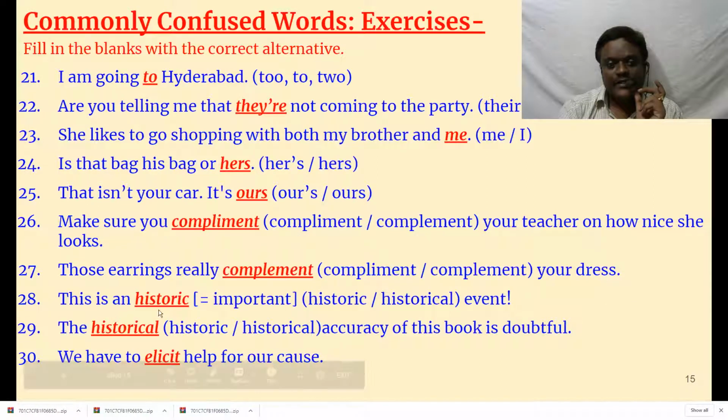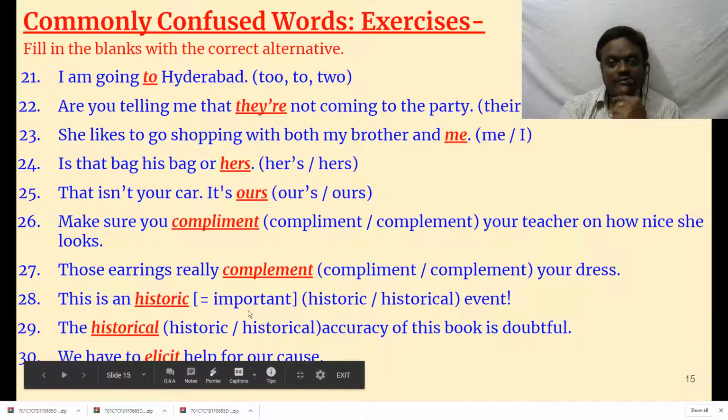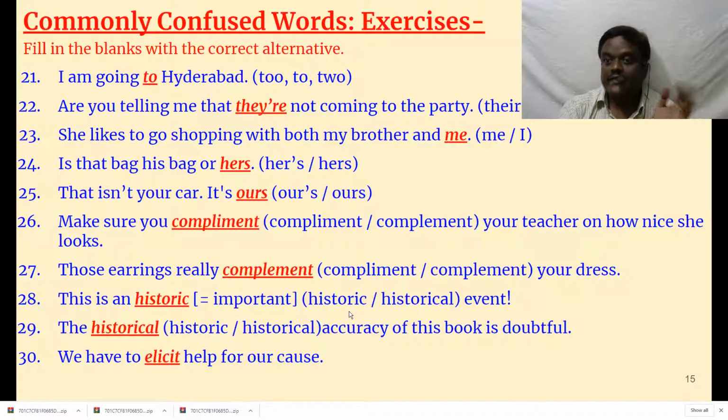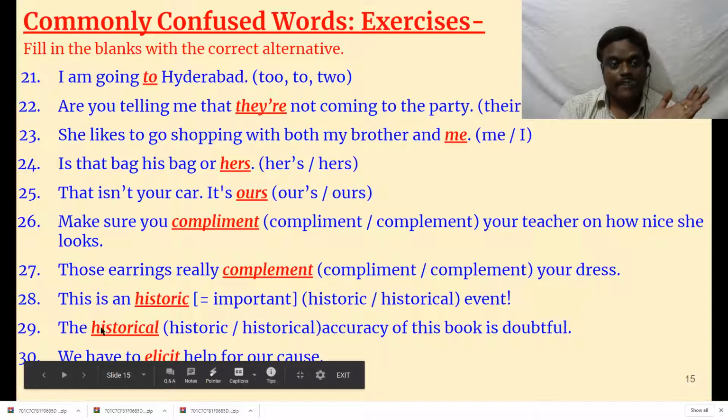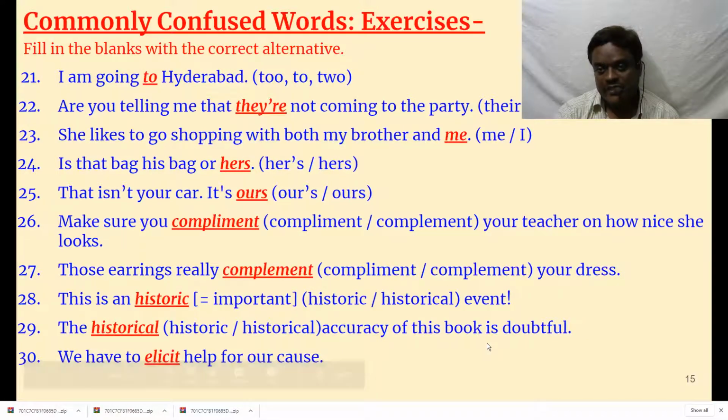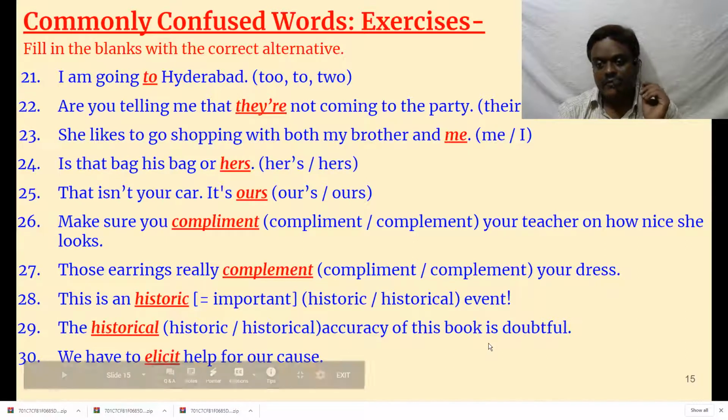Okay. This is an historic event. Historic here means important. This is an historic meeting, that means a very important meeting. Historical meeting means it is something related to history. That is the difference between historic and historical. The historical accuracy of this book is doubtful. Historical accuracy, they have some references to history, but they doubt it.